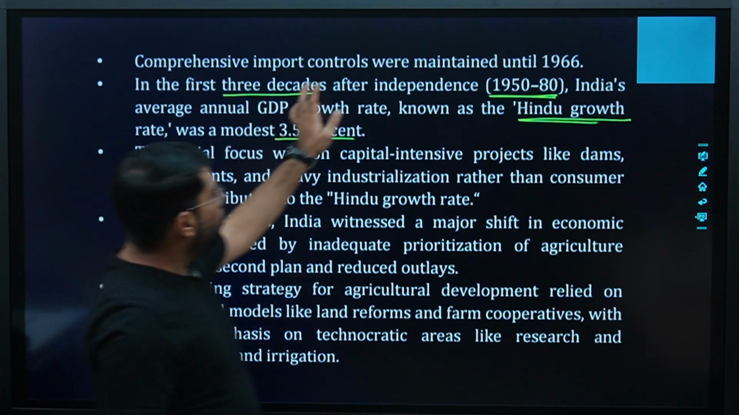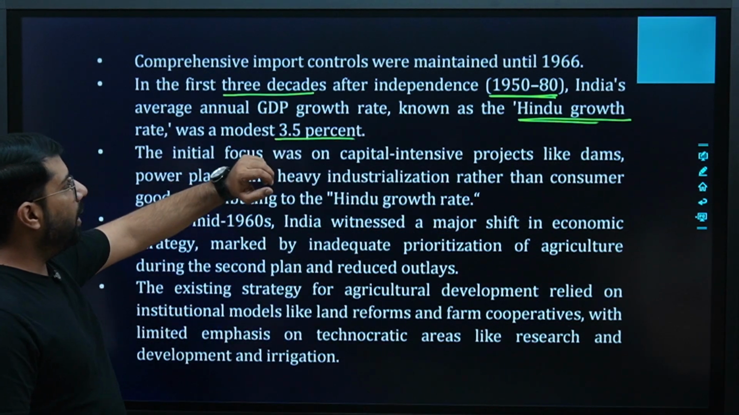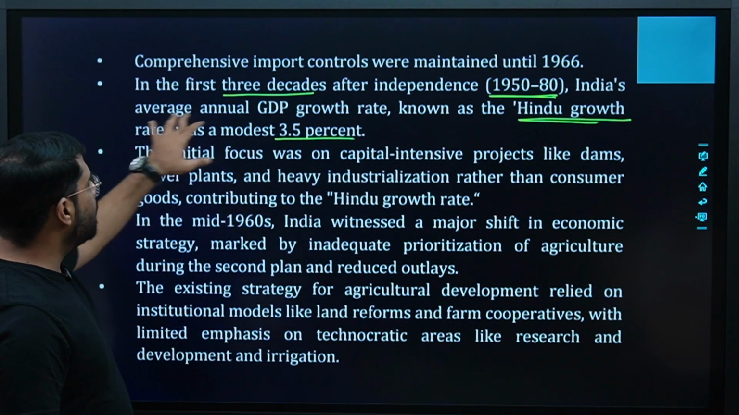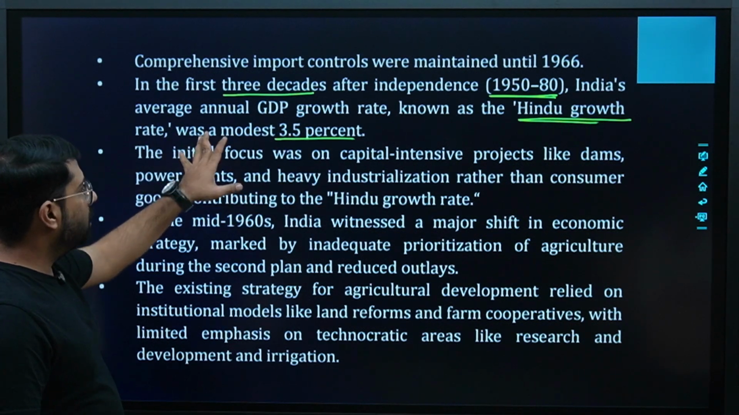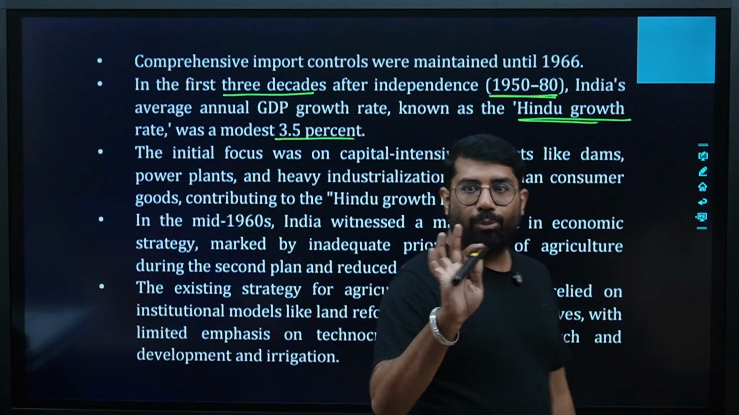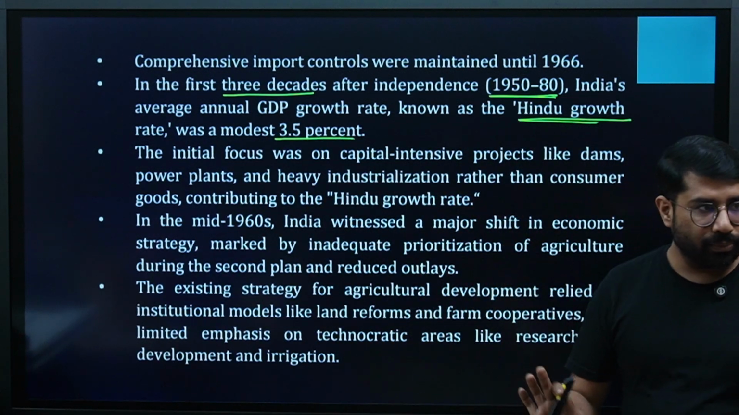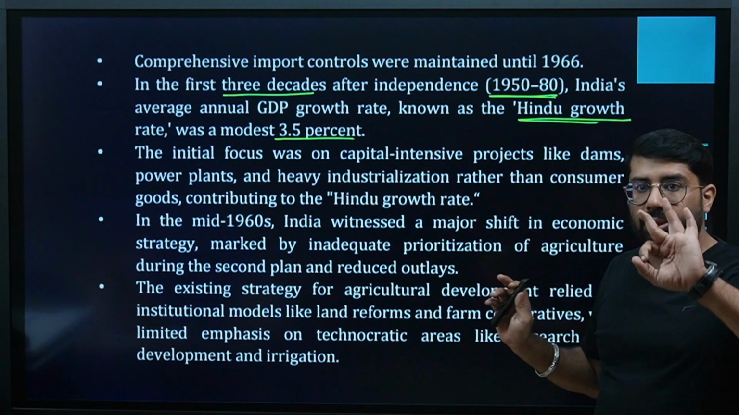Comprehensive import controls were maintained until 1966. In the first 3 decades after independence, 1950 to 1980, India's average annual GDP growth rate, what is known as the Hindu growth rate, was a modest 3.5%. Growth rate at that time was just 3.5%. In the first 3 decades, I am saying 1950 to 1980, first 30 years.